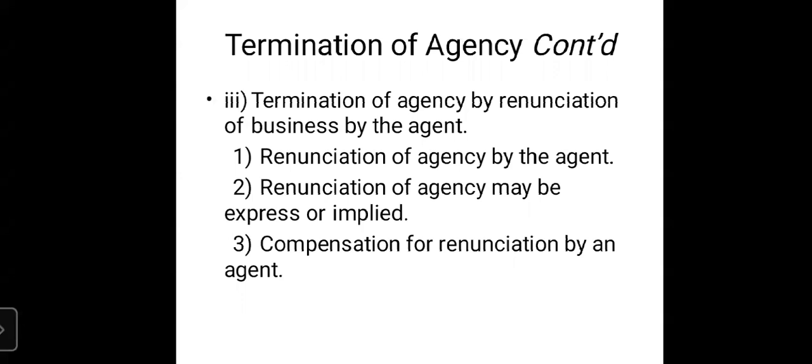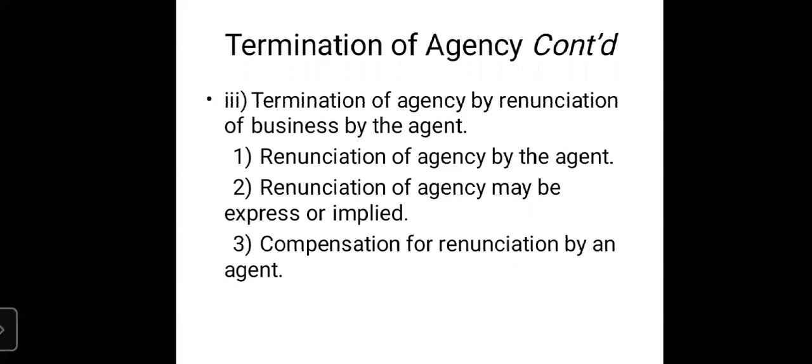Express means he communicates either in oral form or in written form that henceforth he does not want to continue as an agent to the principal.